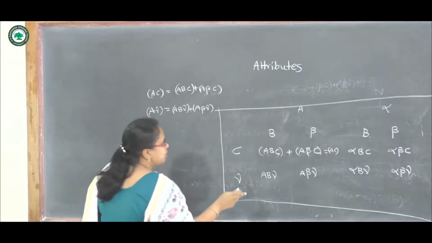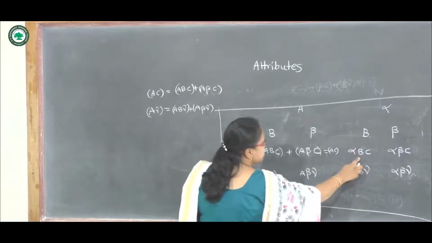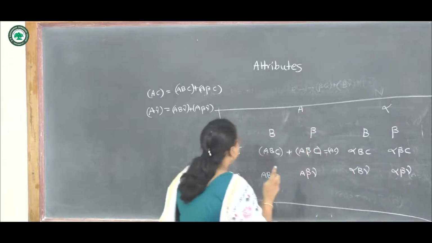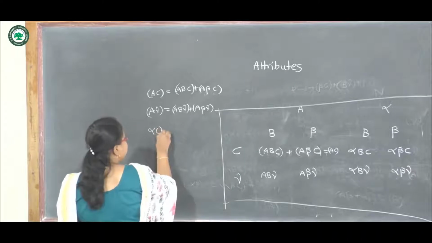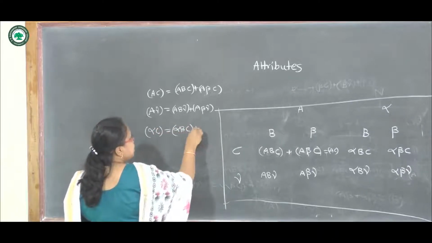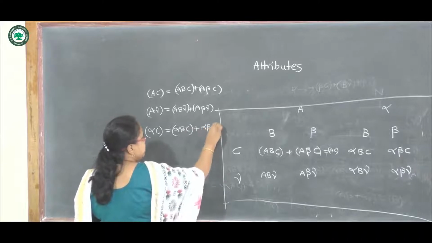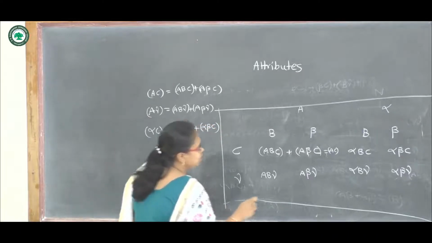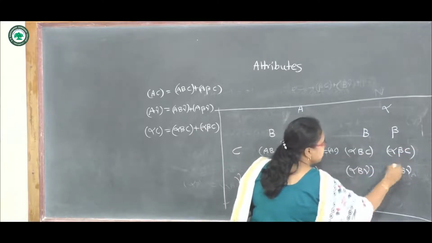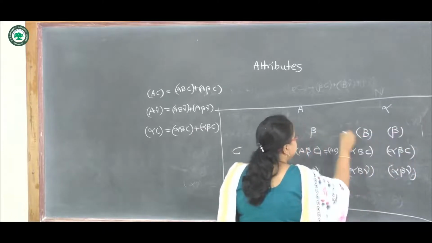Then we have this relation also. So if we add these two, we have alpha C. So alpha C equals to alpha BC plus alpha beta C. Further, we have to make all the open brackets because these are the frequencies.